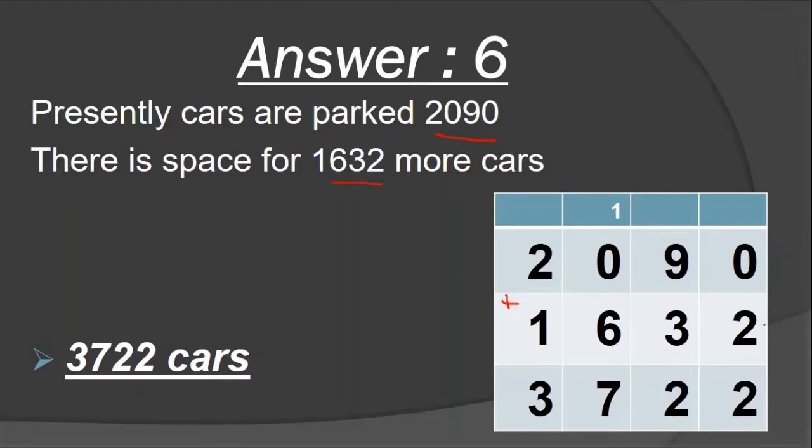Now step by step we go through the addition. 0 plus 2: any number added with 0 gives the same number, so 2.